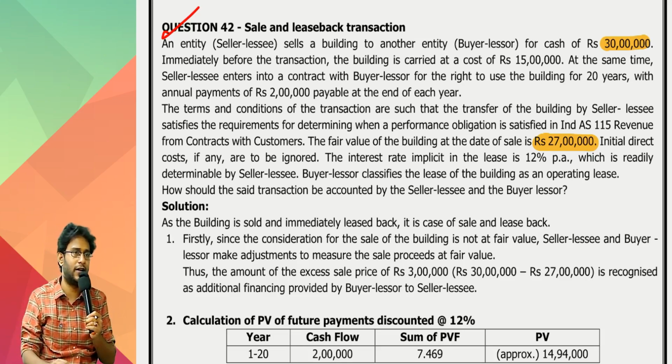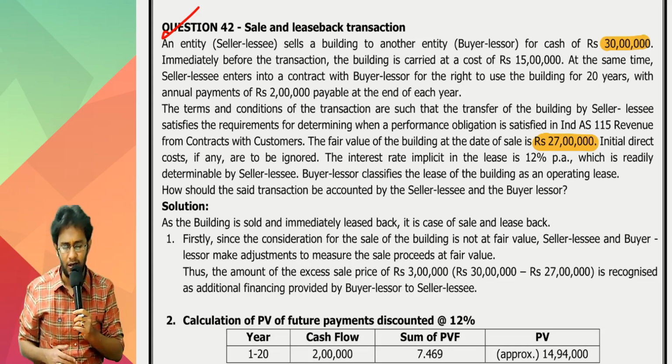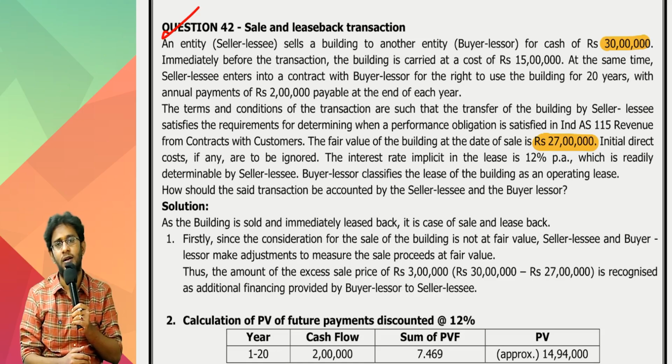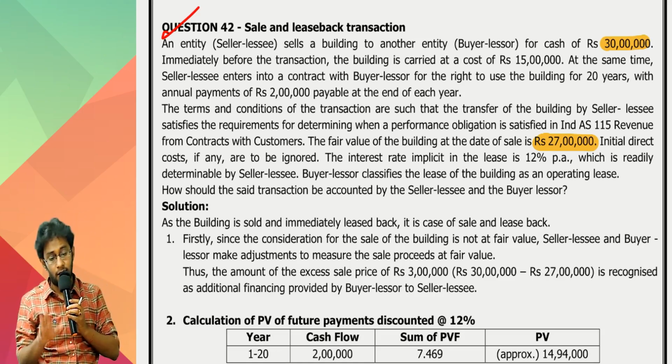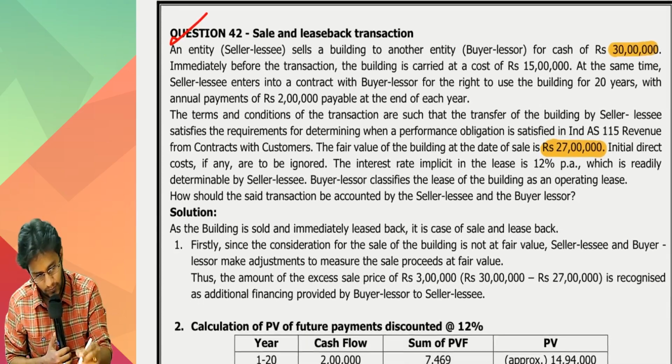First, let's focus on seller lessee. Buyer lessor is very easy. There's nothing to do. Normal. He purchased an asset. He'll write the asset in the books. He's giving it on lease. Since it is an operating lease, all the lease rents will go to the P&L account. That is very simple, the lessor's point of view. Less drama is there. Let's try to understand.